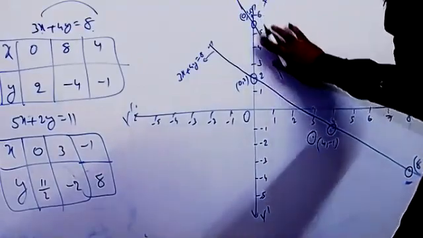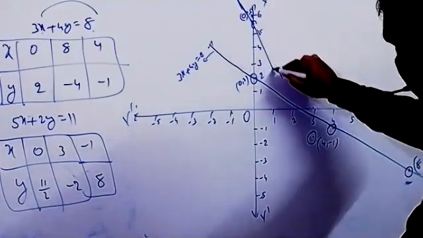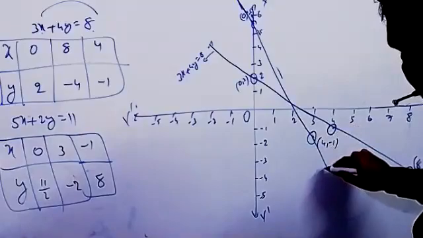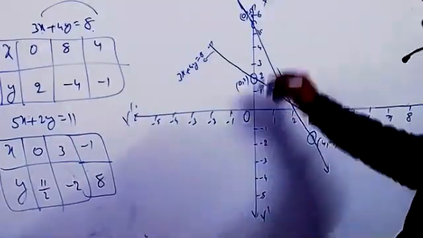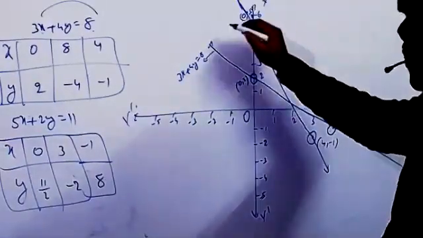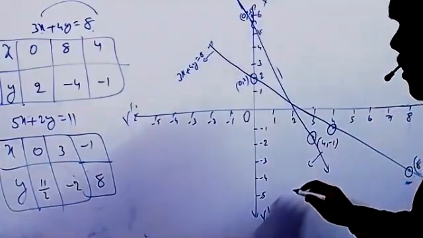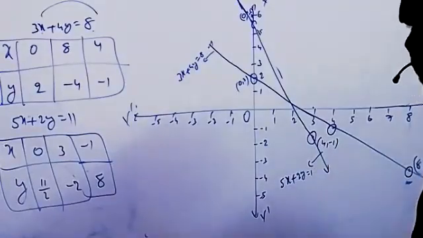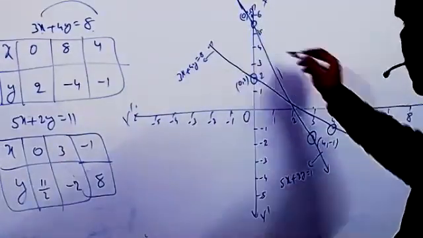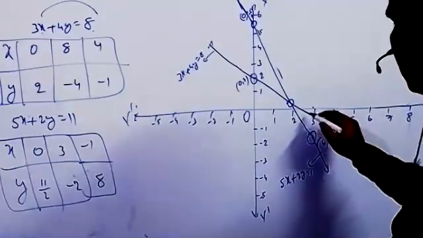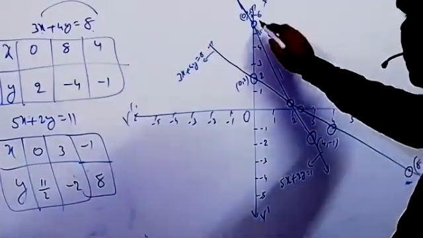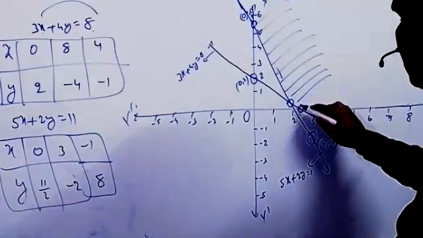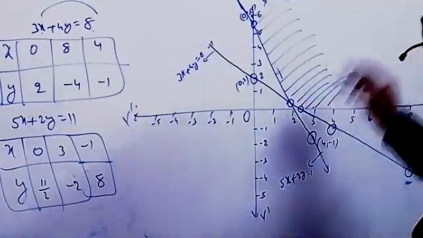On graph paper, we'll get it exactly. Okay, this is the graph. Correct? So what are the corner points here now? This you can clearly write now. What about this line here? This is 5x plus 2y equal to 11. Correct. This is the one corner point, this is the second corner point, and this is the third corner point. So this is the verified area. Correct.